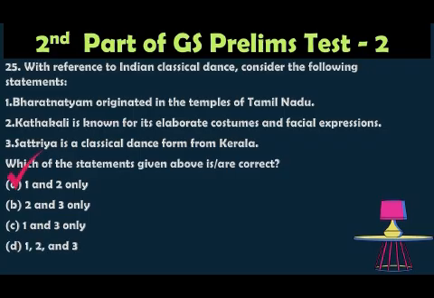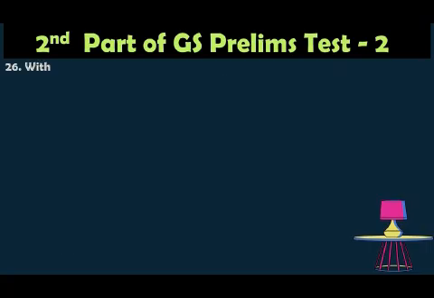The correct answer is option A, 1 and 2 only, because Bharatanatyam originated in the temples of Tamil Nadu. That one is a correct statement. Kathakali from Kerala is also known for the elaborate costumes, makeup, and also expressive postures and gestures. So yes, statement 2 is correct. And the third one, Sattriya, is a dance form of Assam, not of Kerala. So statement 3 is wrong. So the first and second options are correct.